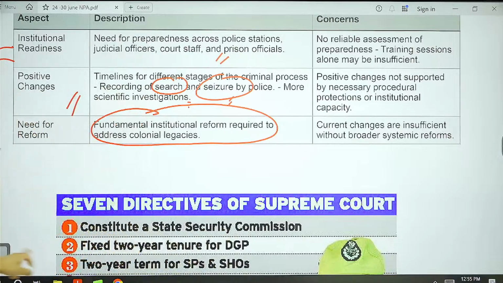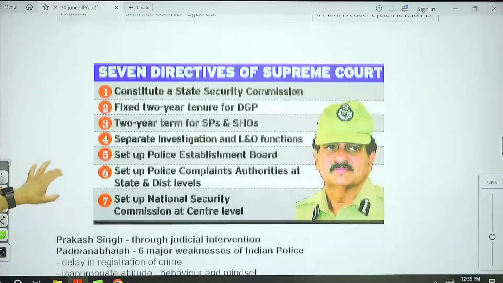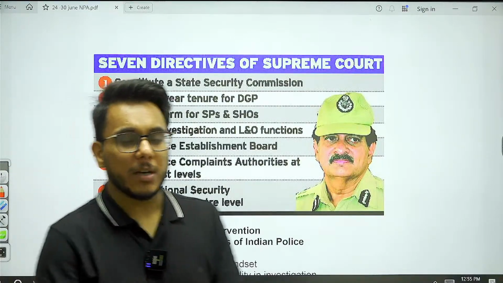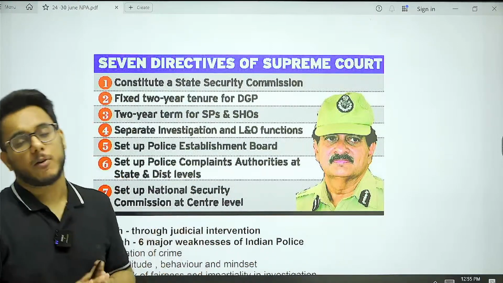Now, further, there are some additional things I want to tell you. Guys, this law might not be helpful if we don't bring detailed reforms in the police. So police reforms are needed.